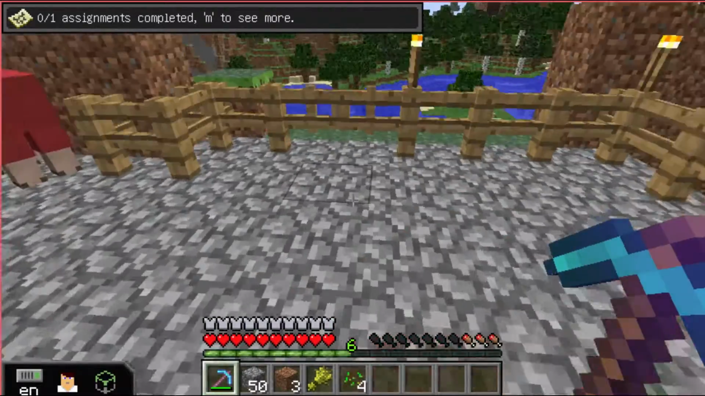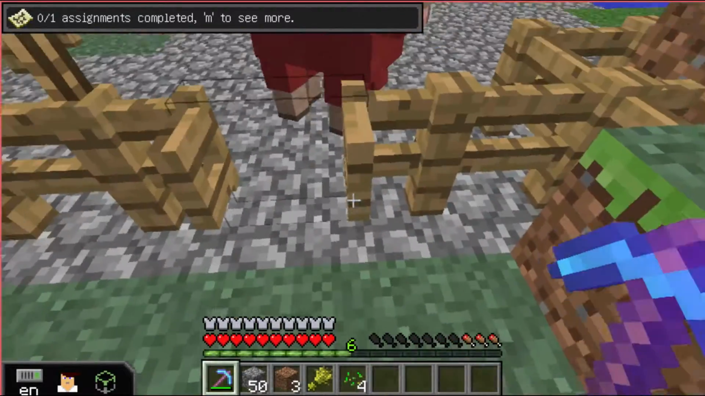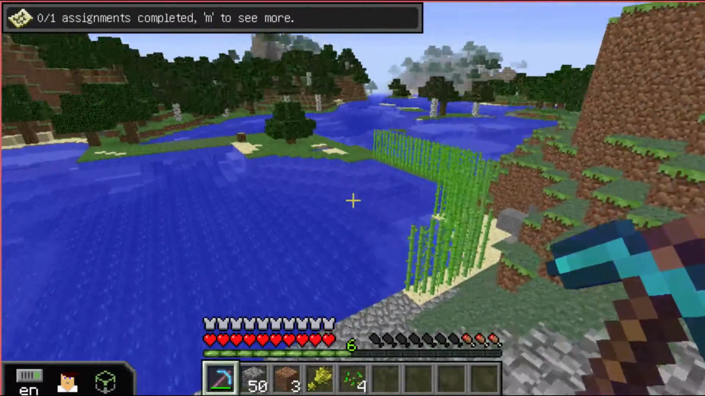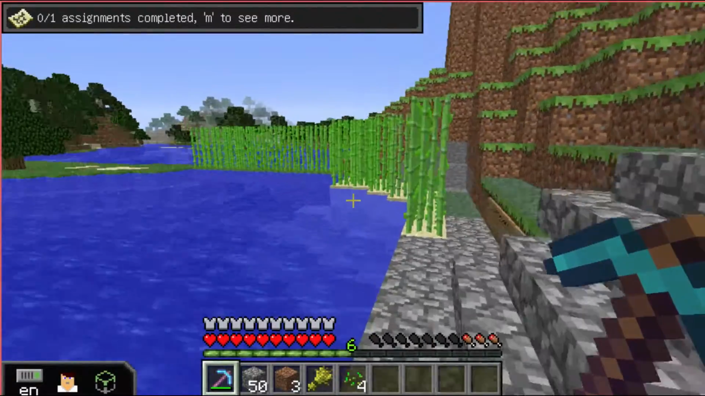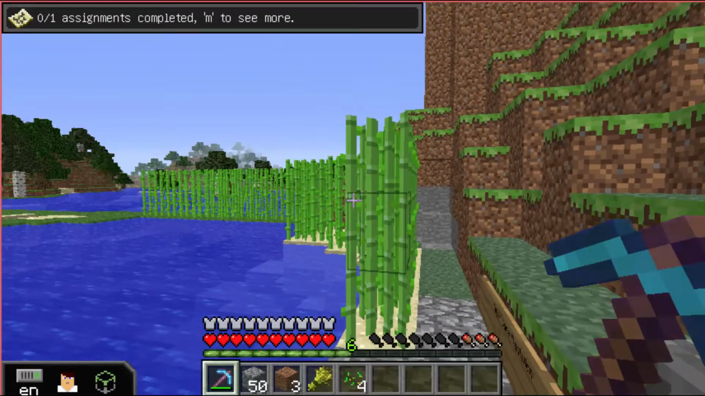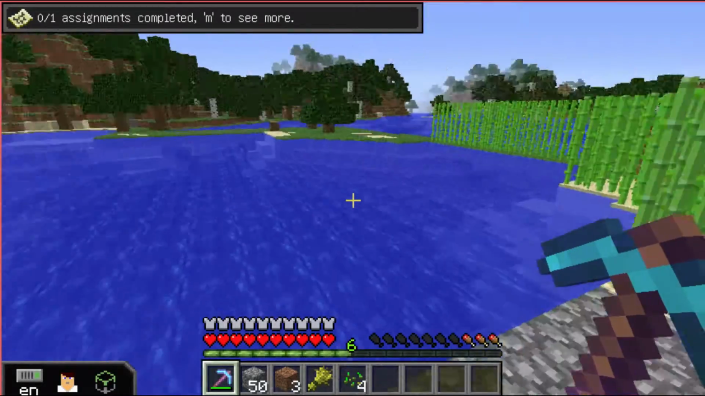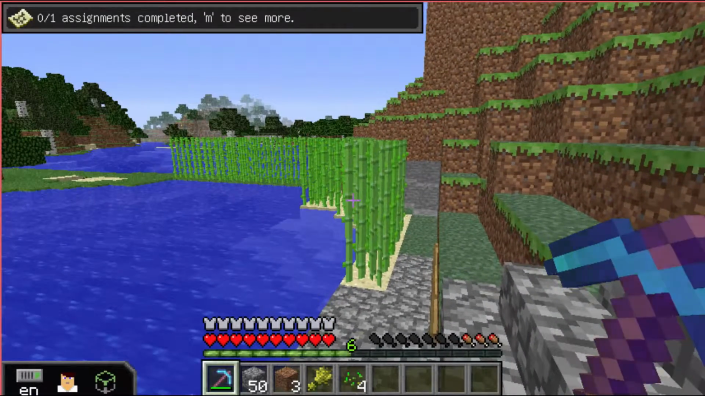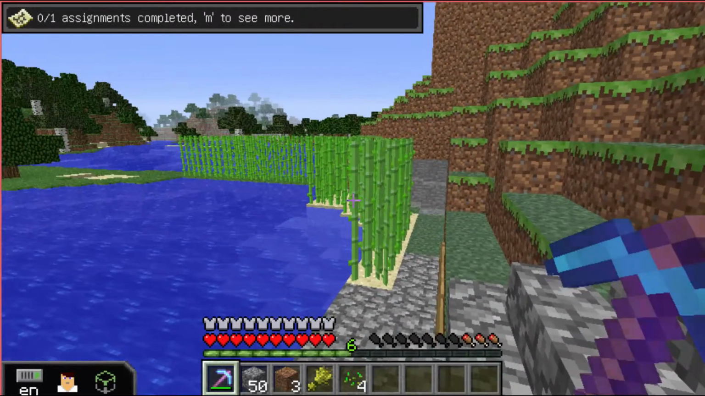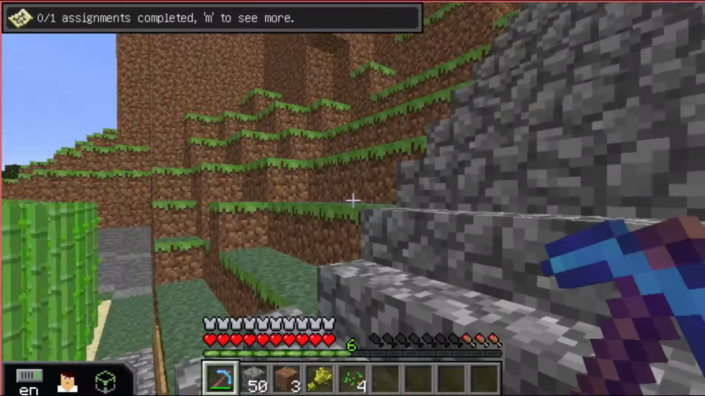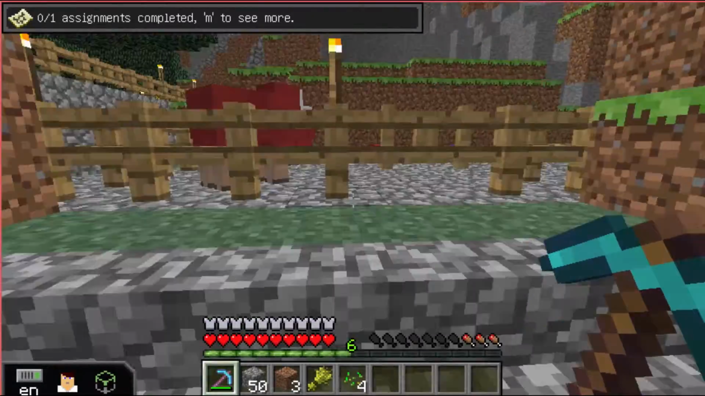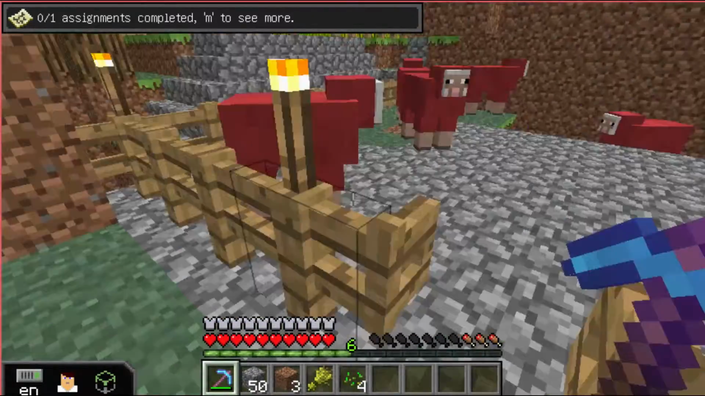Also, in my home, I have a pathway that leads down to the shore where I have sugarcane growing, and the procedures with sugarcane, you can either create sugar or you can make paper, and then with paper you can make books or maps, and with your books you can make bookshelves. So let's go back inside.